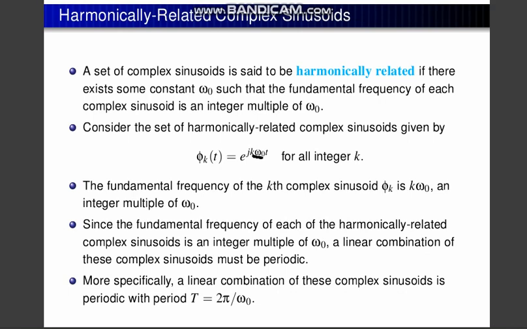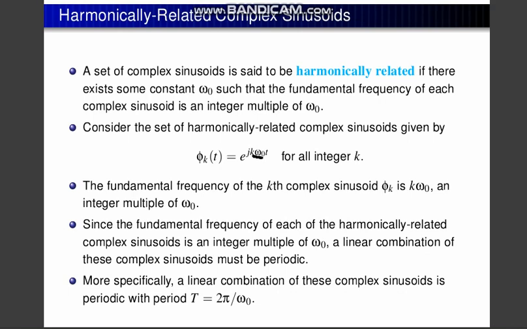That means you can put the value of k and get the sinusoids out of it. So that is the basic equation: phi_k(t) is equal to e to the power j k omega naught t for all integer k. The fundamental frequency of the kth complex sinusoid phi_k is k omega naught, an integer multiple of omega naught. Since the fundamental frequency of each of the harmonically related complex sinusoids is an integer multiple of omega naught, a linear combination of these complex sinusoids must be periodic.